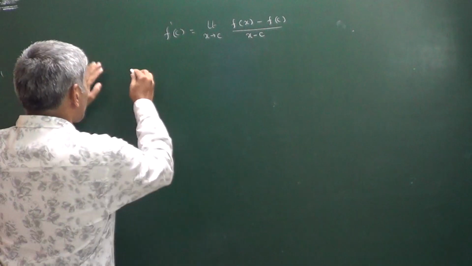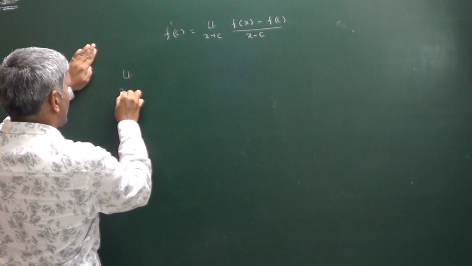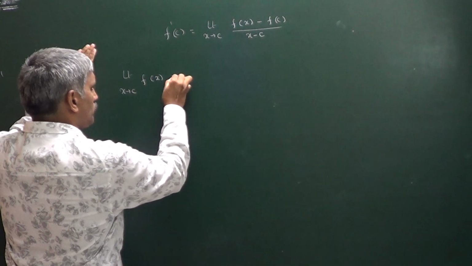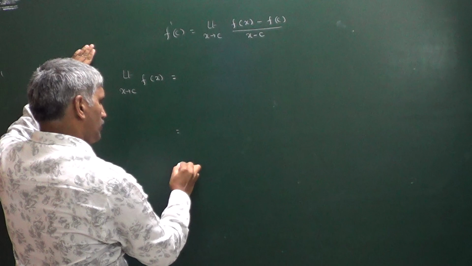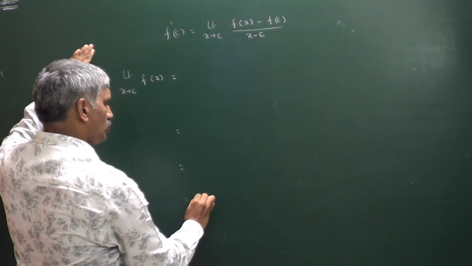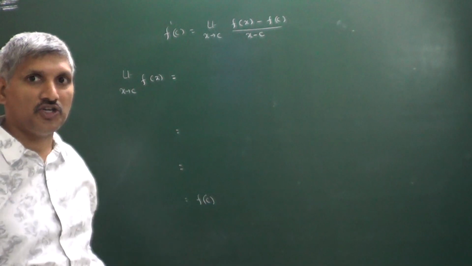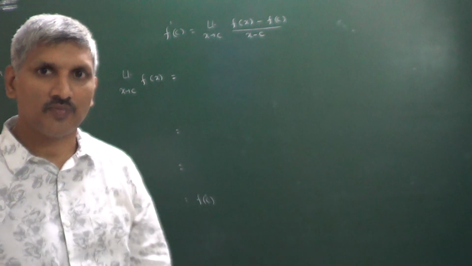How? Check it. We have to check the limit x tends to c, f of x. If you show that it is equal to f of c, then we can say the function is continuous at x equals c. Observe now.